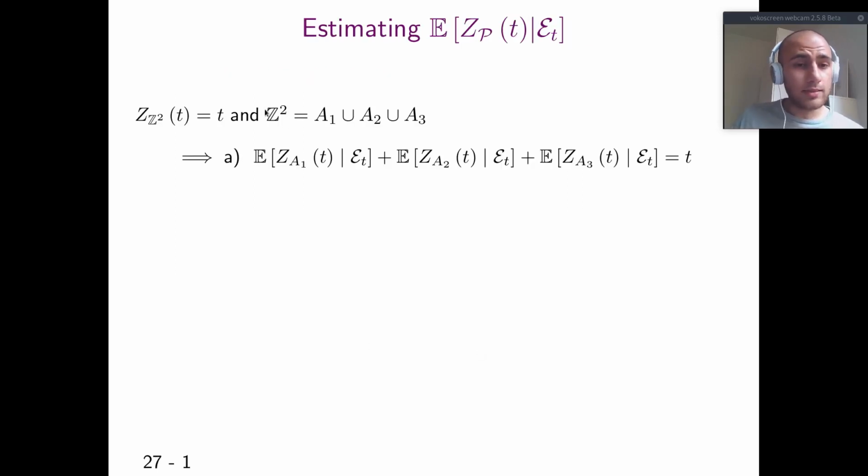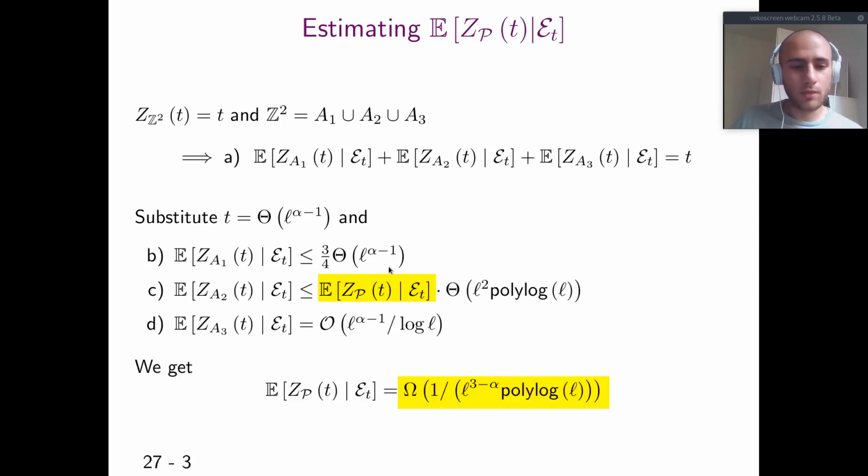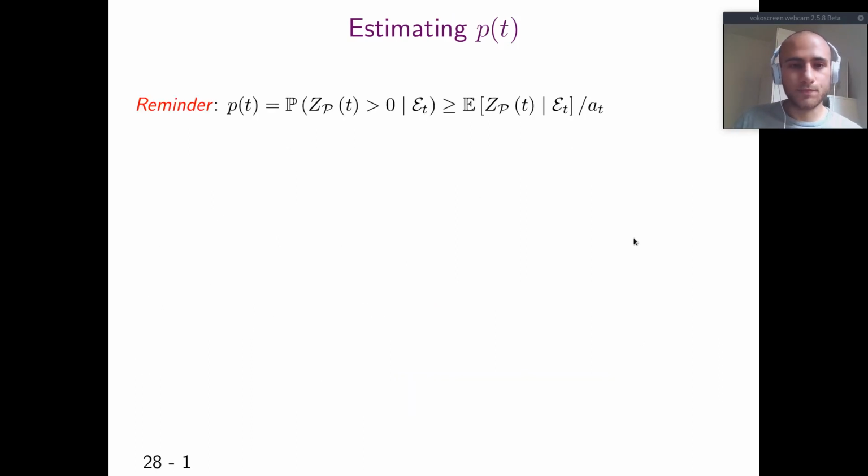Since A1, A2 and A3 form a partition of Z^2, and clearly the number of visits within time t in all of these three regions is t, if we substitute everything we have found, we get that the number of visits to the treasure is at least 1 over L to the power of 3 minus alpha times polylog L. This was the reminder.